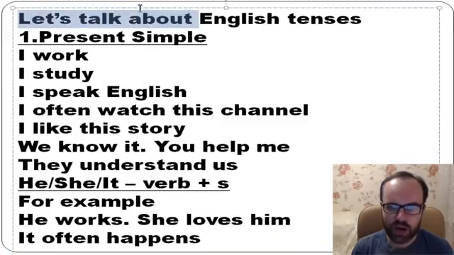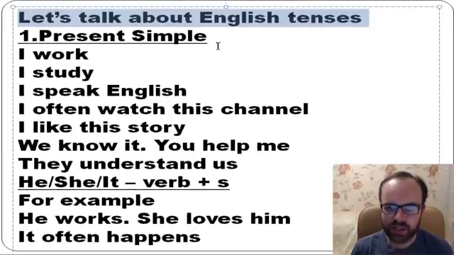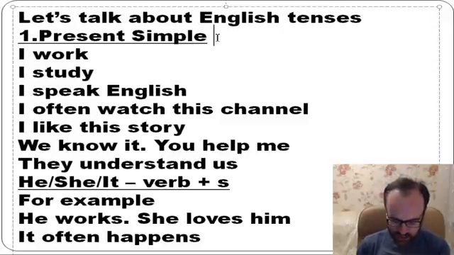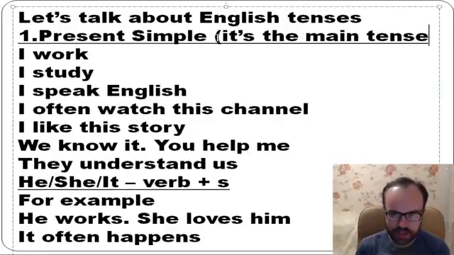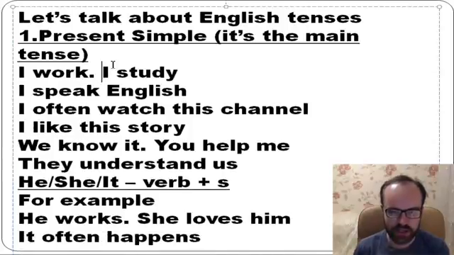Okay, let's talk about English tenses. The first tense is present simple. It's the main tense in English. It's the most important tense.